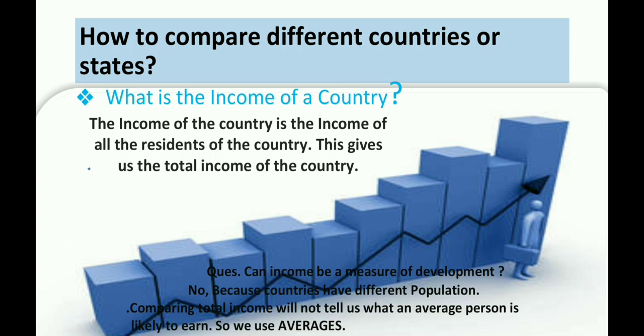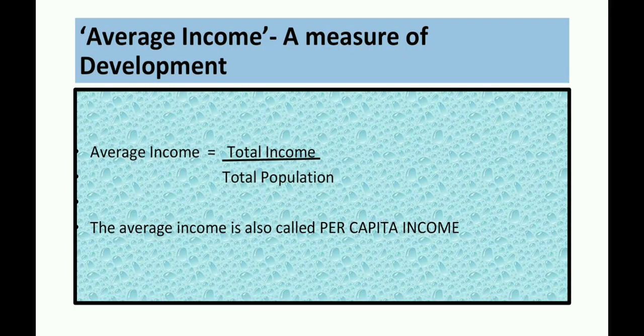So, we can go for averages. We can go for average income of a person in a country. And for this, we have to know what is average income and how we can get it. So, average income is total income of the country divided by total population of the country. And this average income is also called per capita income.